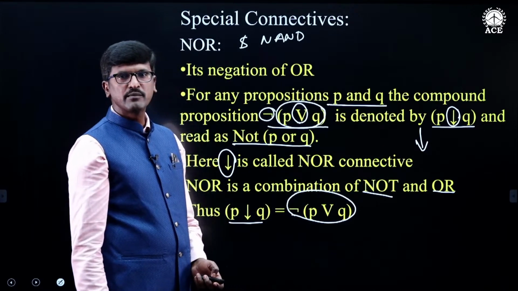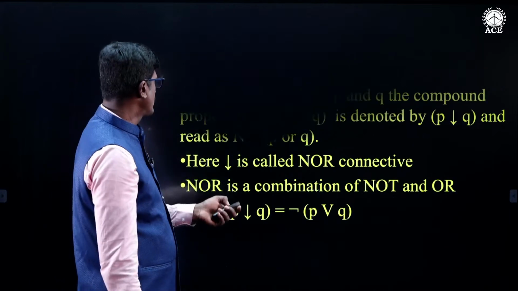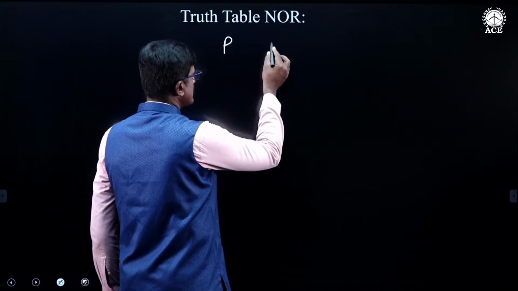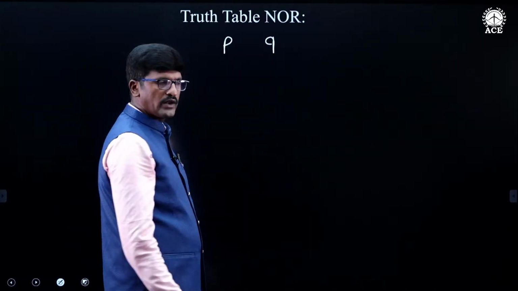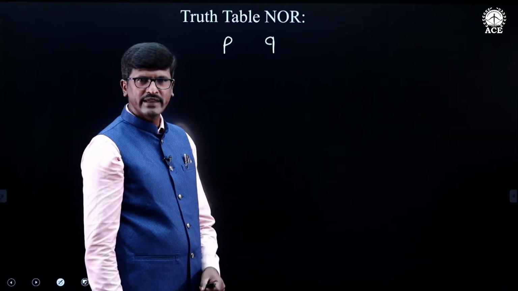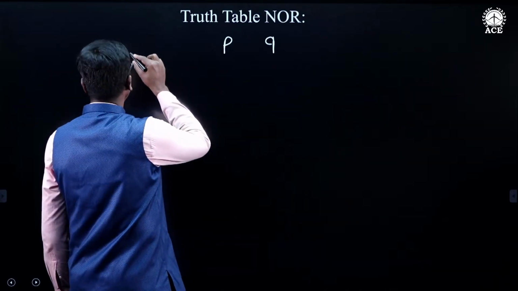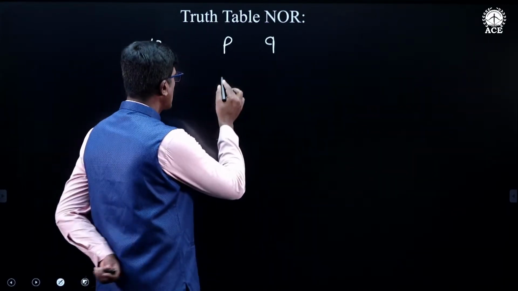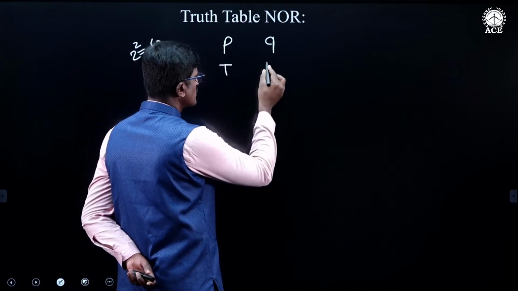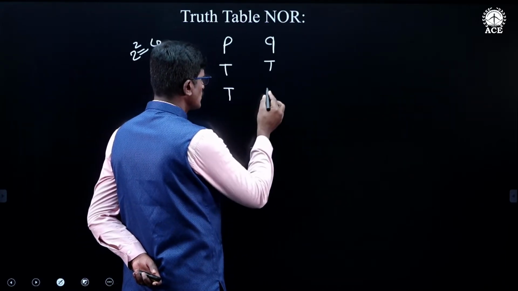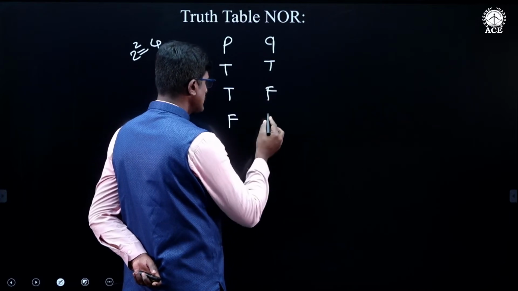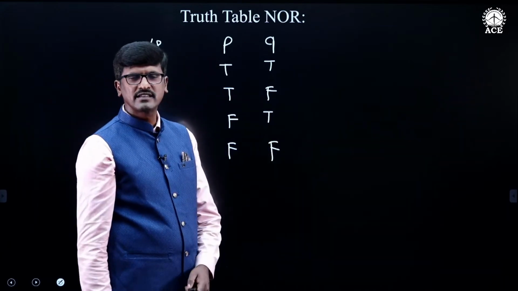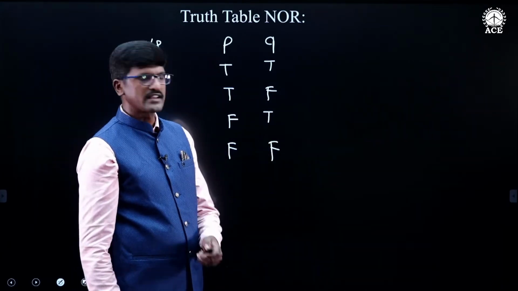Now we will see the truth table of the NOR connective. Here I am taking two simple statements: P is one statement, Q is another. When we take two simple statements, we have 2 power 2, which is nothing but 4 possible truth cases. Now I am writing all those cases one by one: true true, true false, false true, false false.